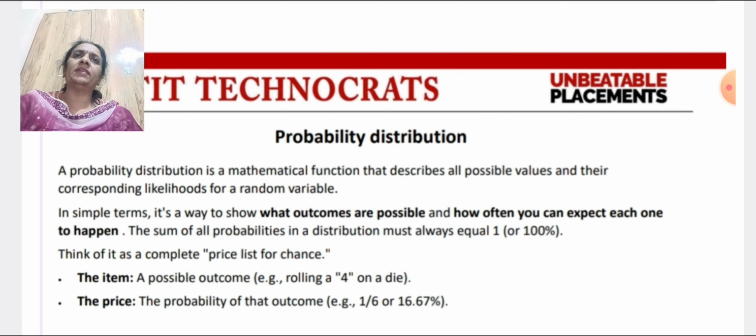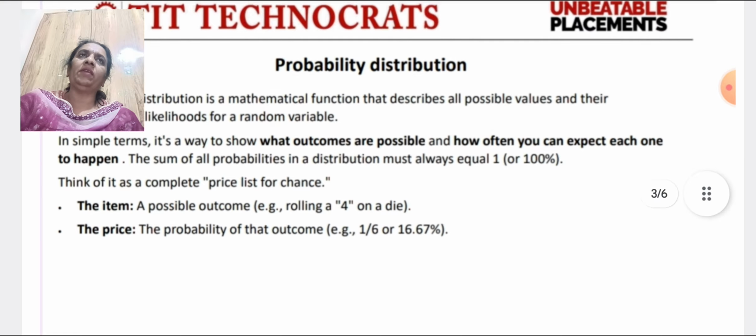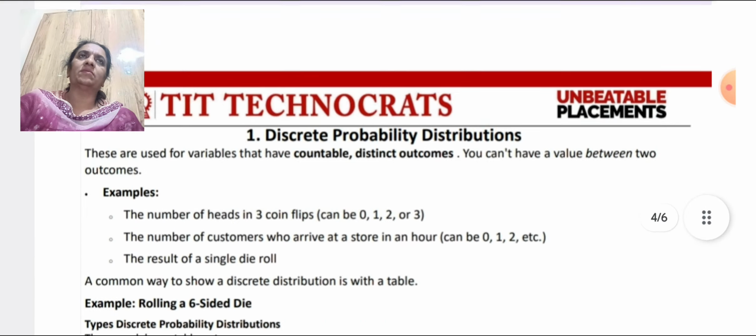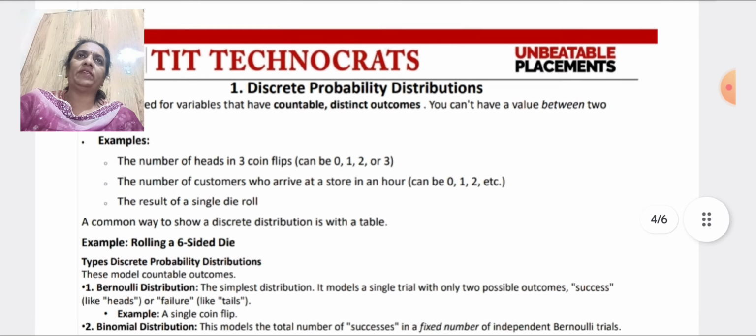Think of it as a complete price list for chance, and there are two special terms regarding probability distribution. First is item and the second one is price. The item is a possible outcome, for example rolling a 4 on a die. The price is the probability of that outcome, for example 1 by 6 or 16.67% of rolling a die, getting 1, 2, 5 or 6 on the surface.